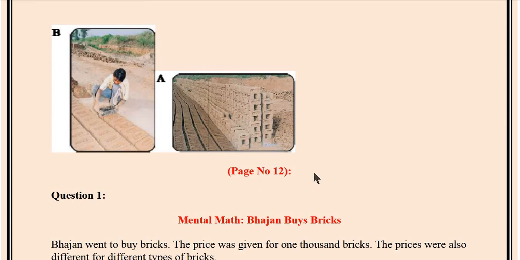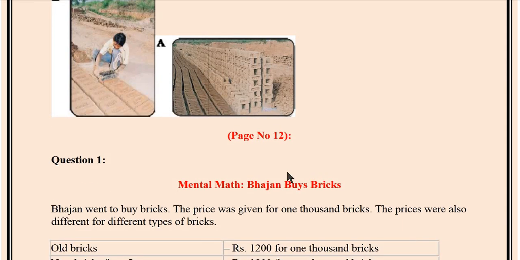Now, page number 12. Question number 1. Mental math. Bhajan buys bricks. Here, one person, Bhajan, wants to buy bricks. Bhajan went to buy bricks. The price was given for 1000 bricks. The prices were also different for different types of bricks.